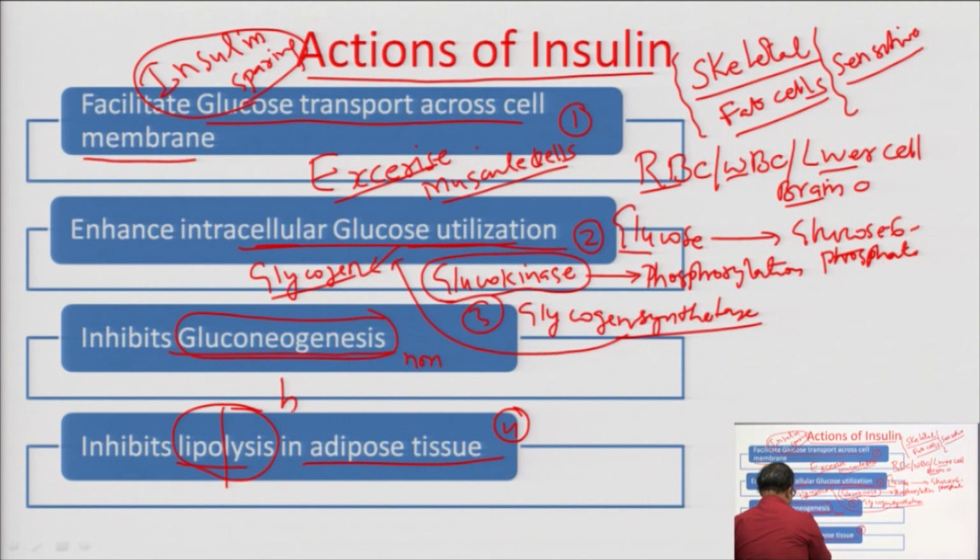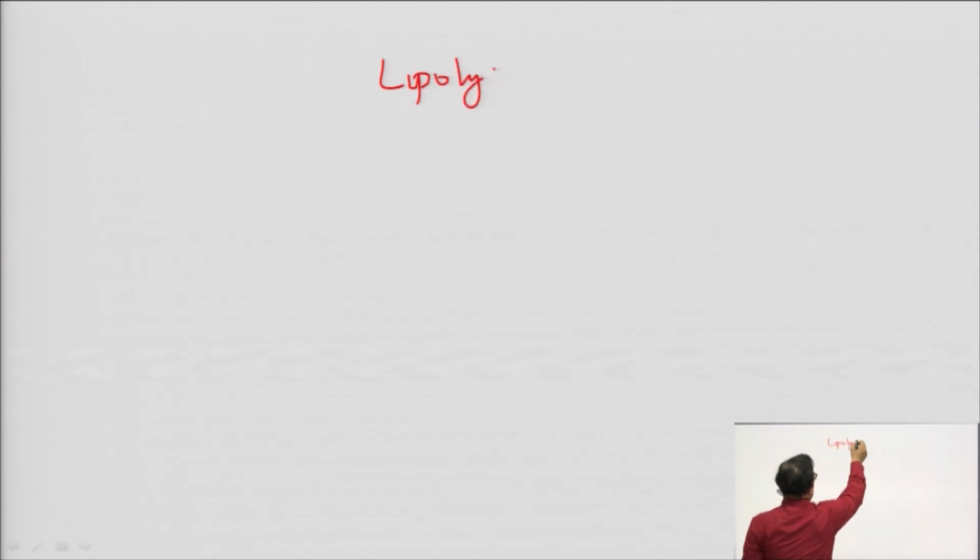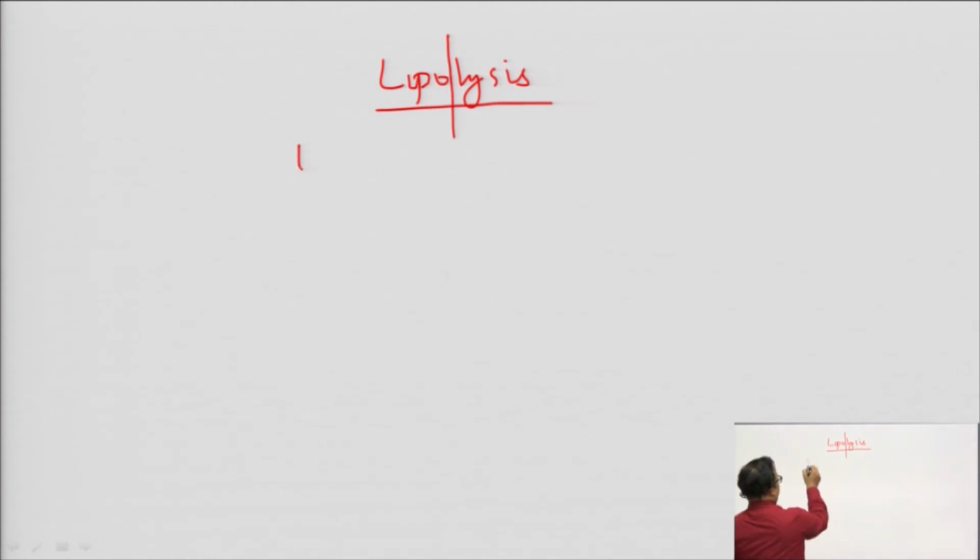Lipolysis means the breakdown of the lipids, breakdown of the lipid in the adipose tissue. In diabetes, what happens basically? Let me explain here. Lipolysis, breakdown of the lipid.